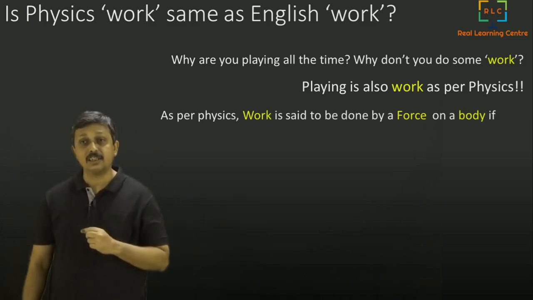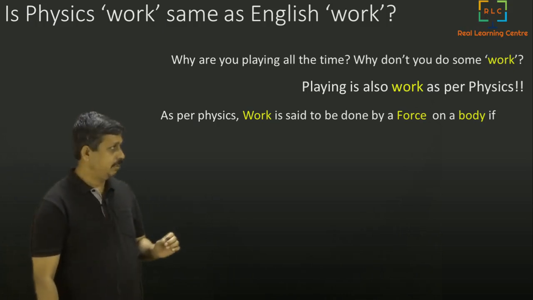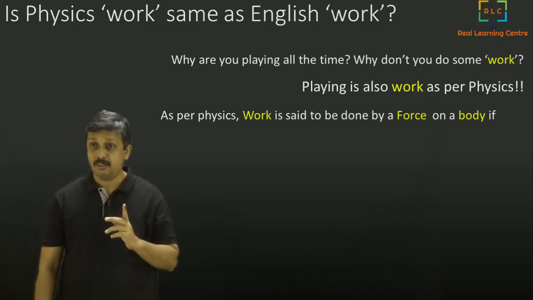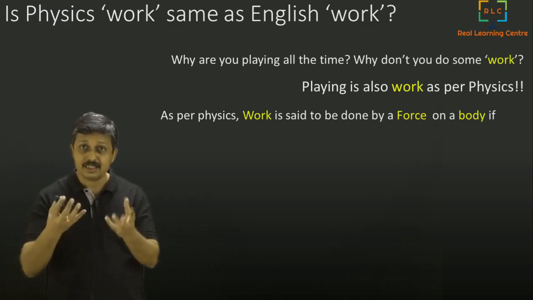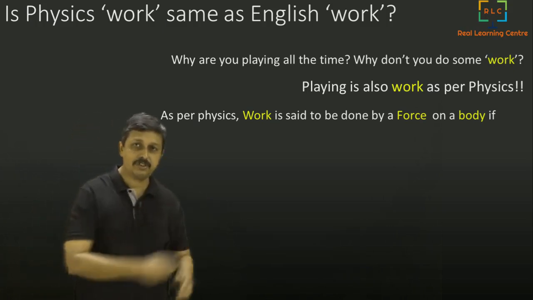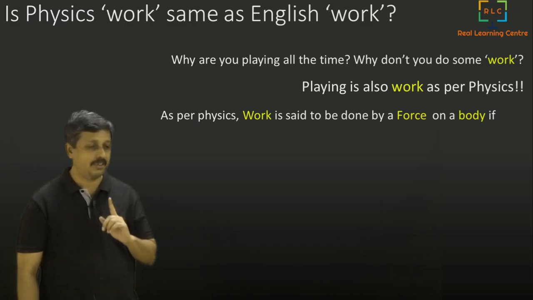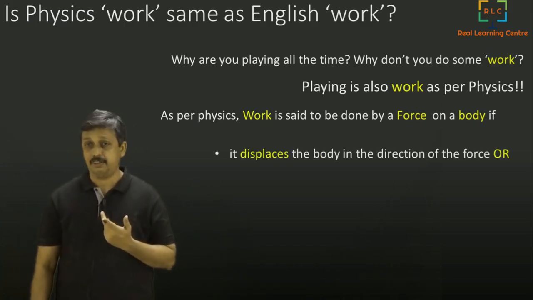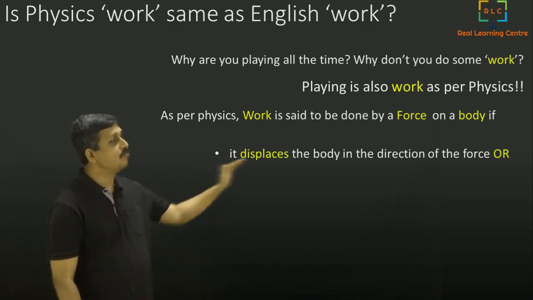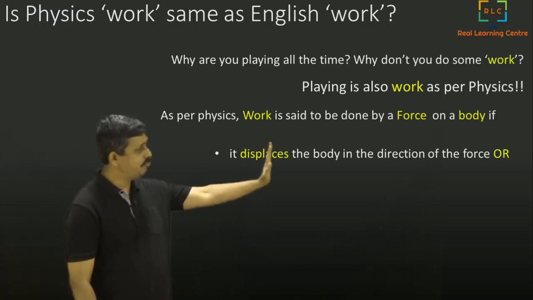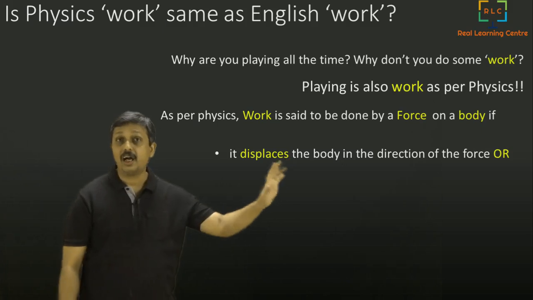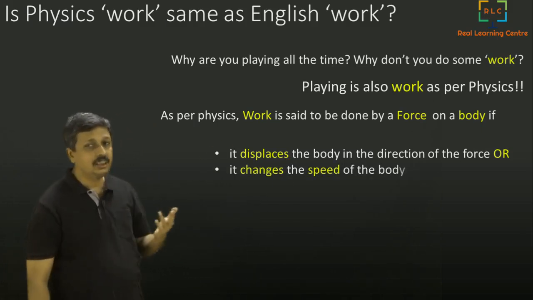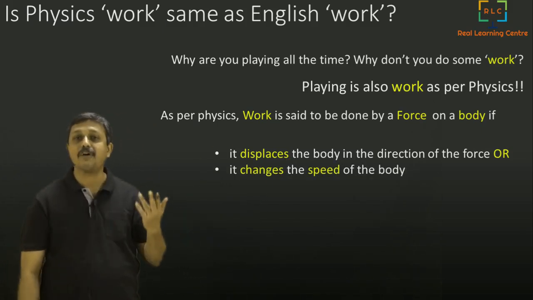As per physics, work is said to be done by a force on a body if it displaces the body in the direction of the force, in whichever direction the force is there, or if it changes the speed of the body.